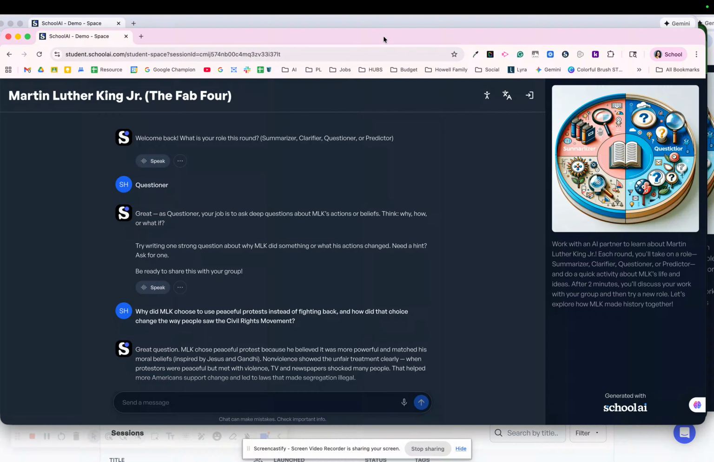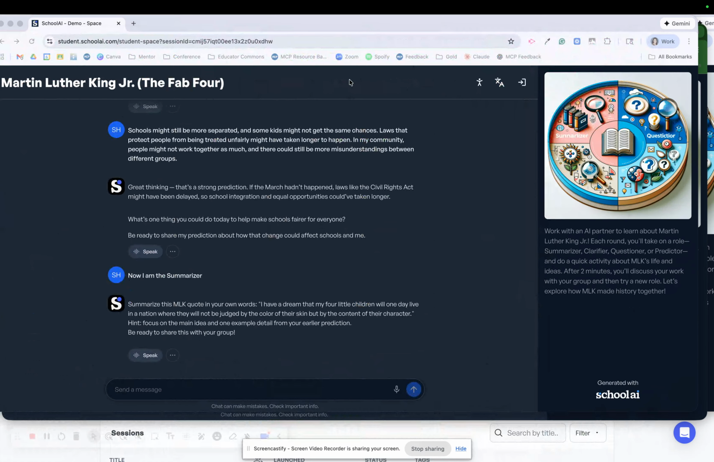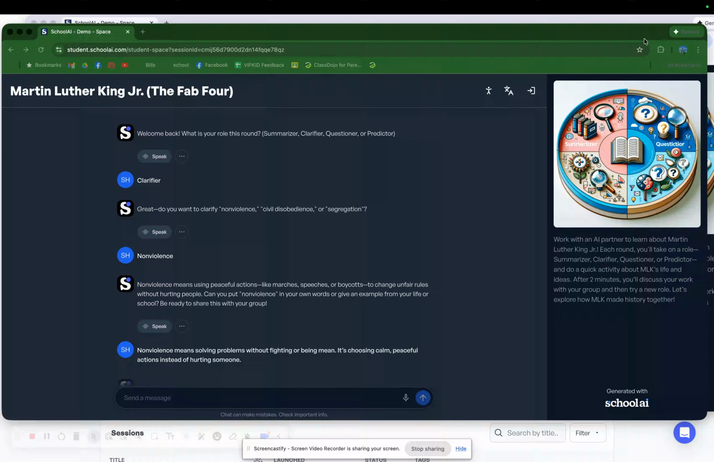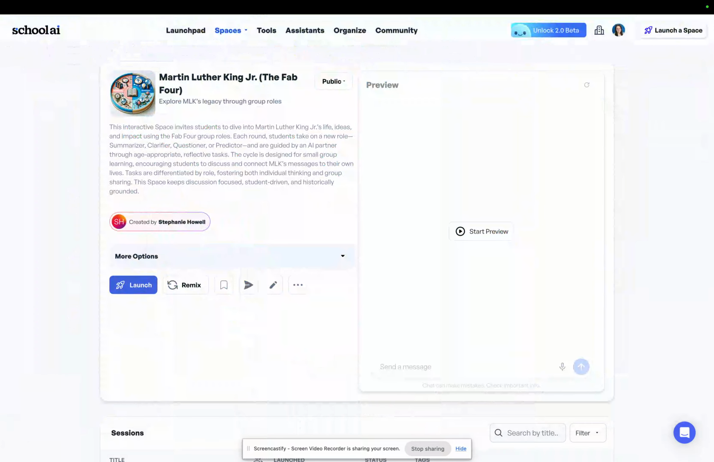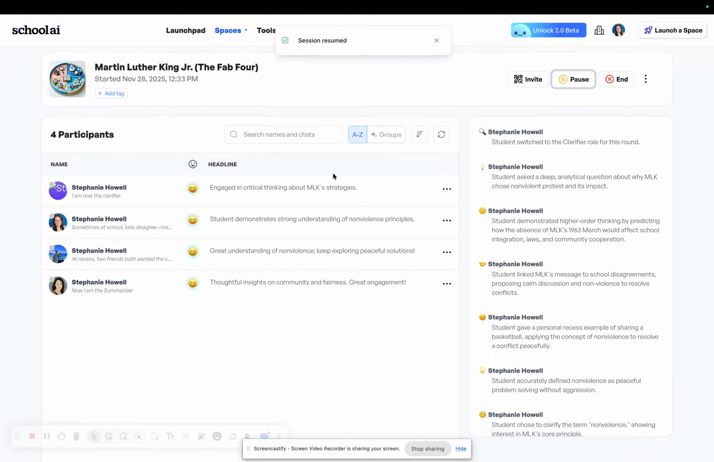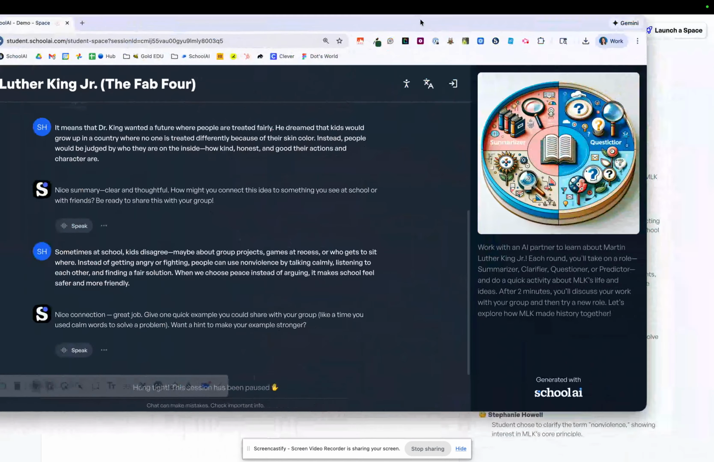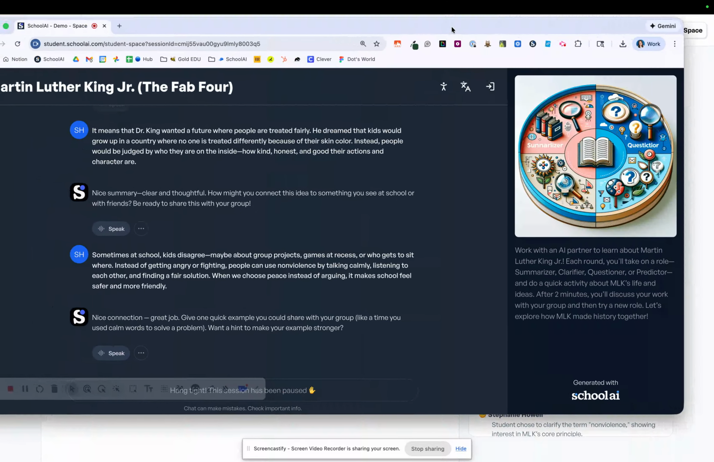As your students are working in this space, they're going to have 2 minutes as they're collaborating with Dot in the School AI space. After those 2 minutes, the teacher is going to come into that mission control and they're going to pause that space. So that way the students can no longer chat in that space.